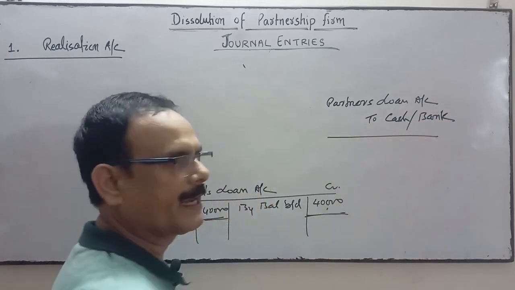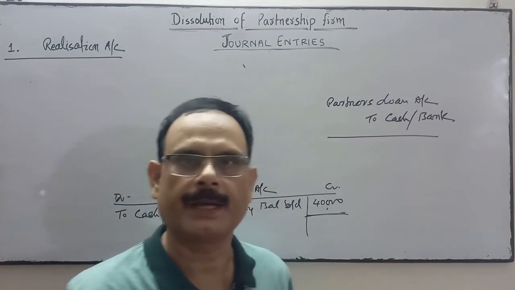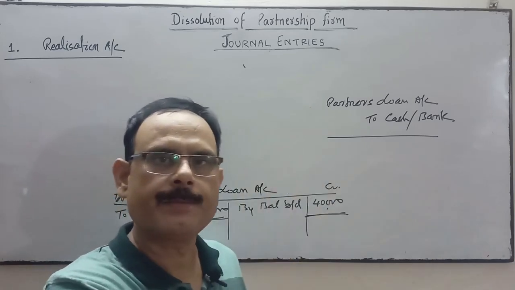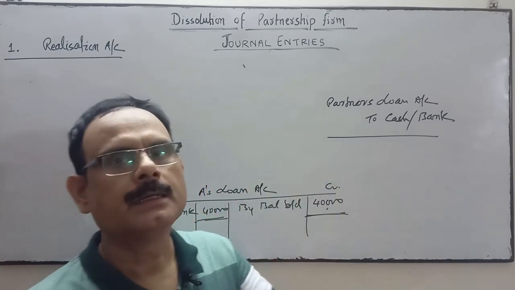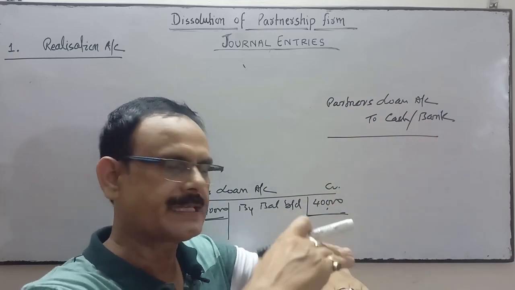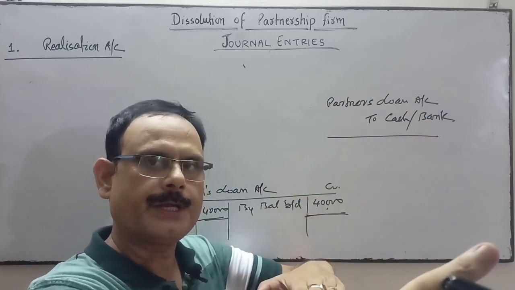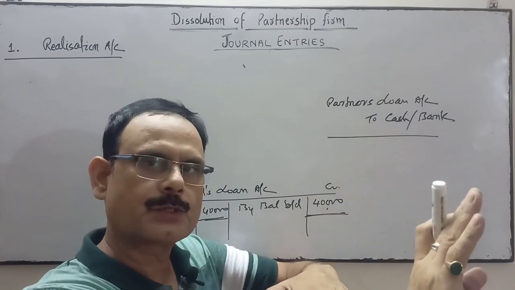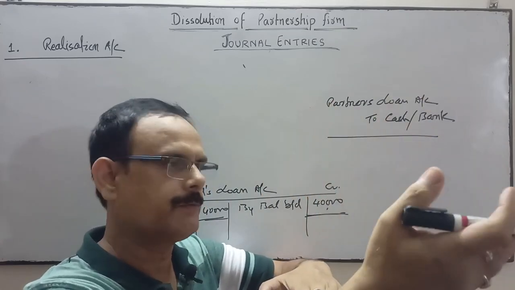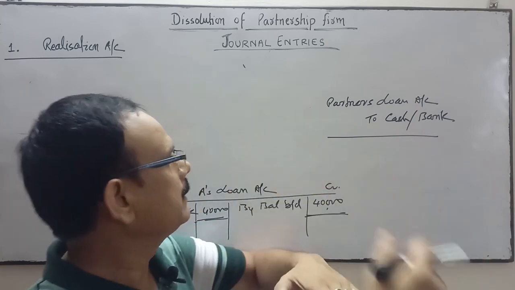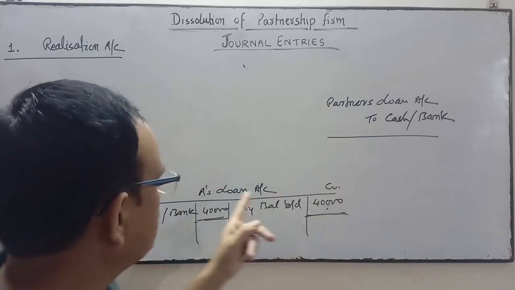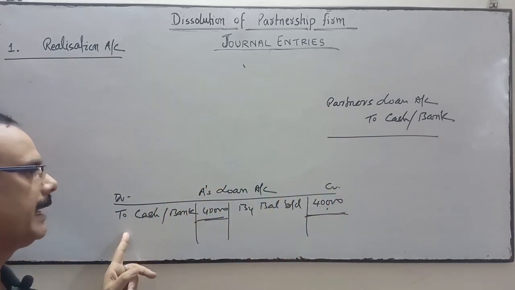In preferential payment, first we pay the outsider liability, then the partner's loan will be paid. First external liability, outside liability.